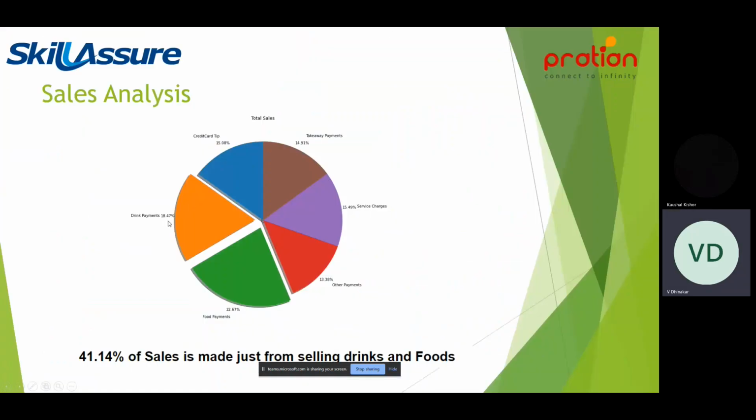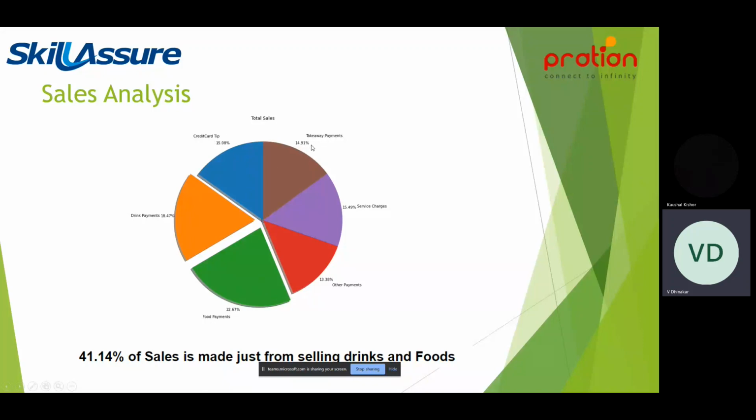About 18.47% of sales is made from the drink payments itself, and 22.67% is made from food payments. So the majority of the sales for this particular restaurant is made from drinks and food payments alone, 41.14% of sales. The rest is 15% credit card tip and another 15% takeaway payments.